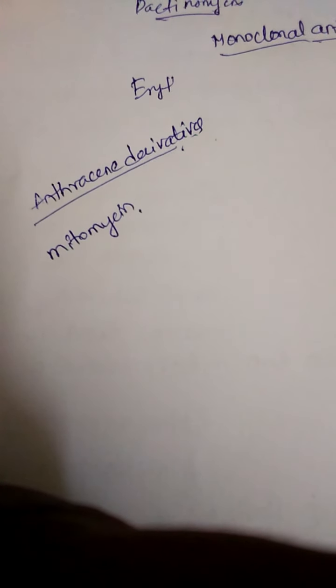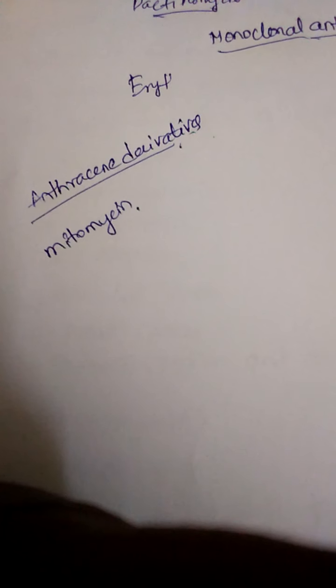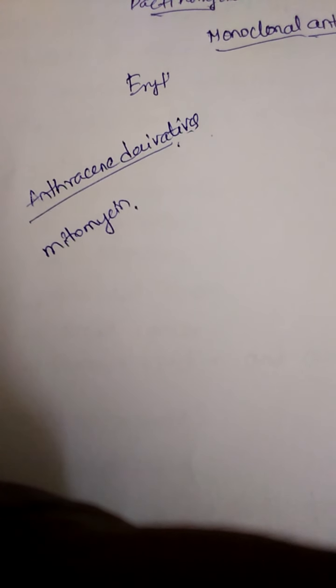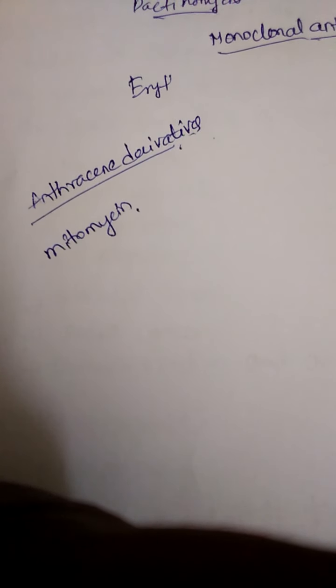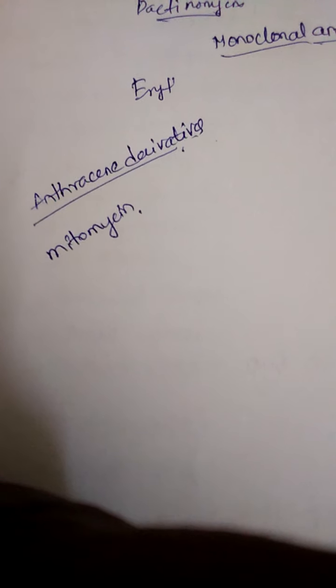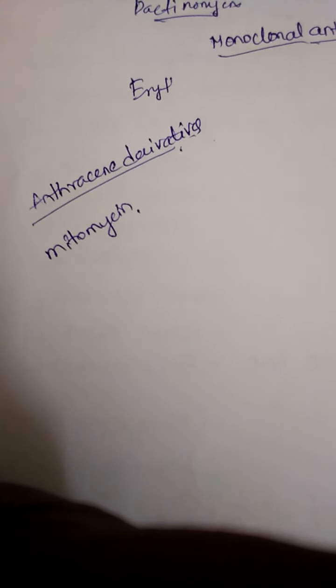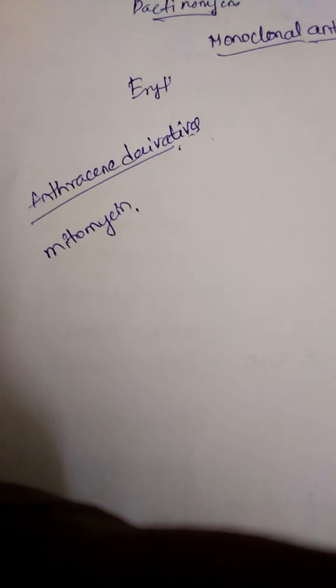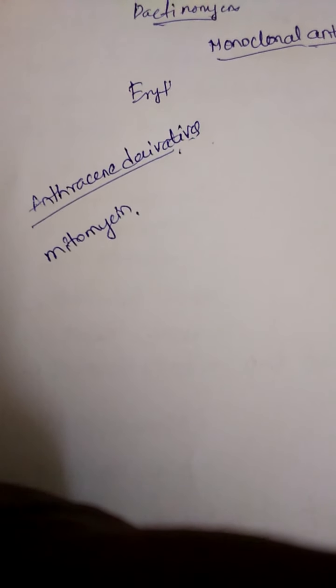The mechanism is similar when compared to the alkylating agents, but alkylating agents may form carbonium ions, and mitomycin directly acts upon the DNA and causes the cross-linking of the DNA. Coming to the adverse reactions of the anthracene derivatives, myelosuppression and GI disturbances can be seen, and it is mainly used in bladder, liver, prostate, and stomach cancers.